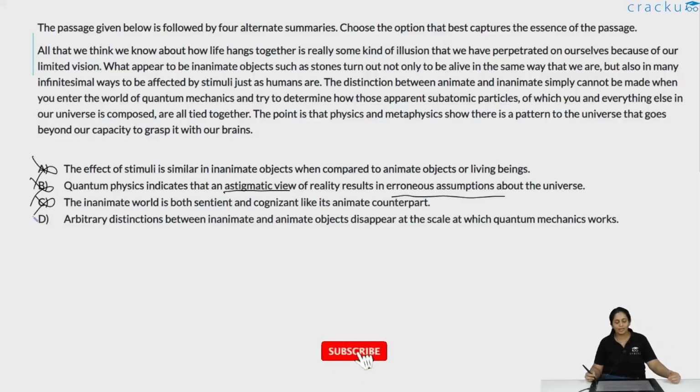Arbitrary distinctions between inanimate and animate objects disappear at the scale at which quantum mechanics works. Exactly. The difference between animate and inanimate, you can't make the distinction anymore once you start to think from a quantum mechanics perspective. So only D actually captures the point, and D is the right answer.